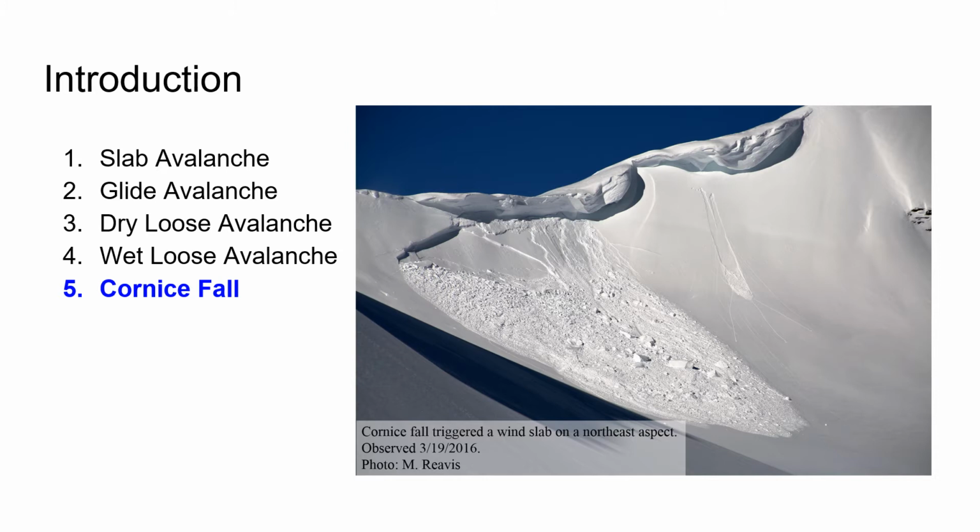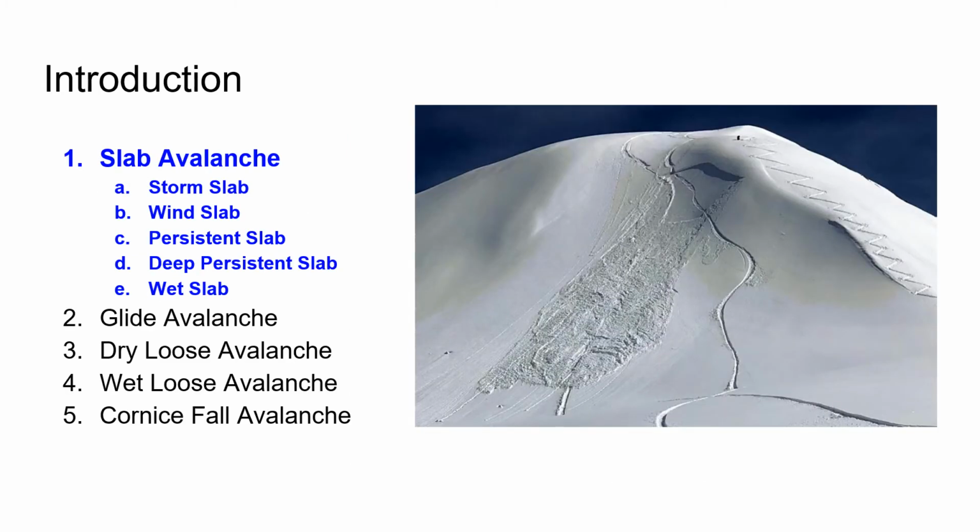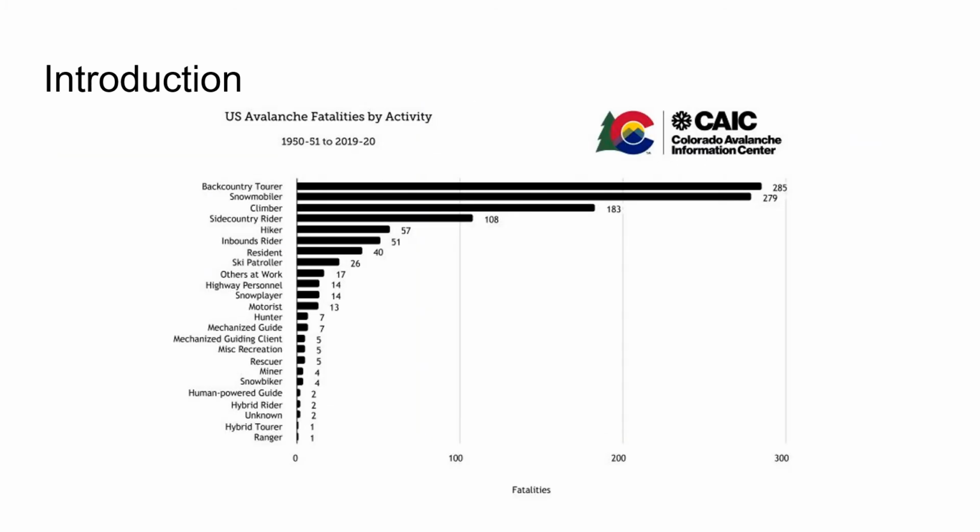These are the 5 main types of avalanche, but professionals have also given sub-classifications to slab avalanches. Slab avalanches have subtypes and receive a lot of focus from forecasters for 2 reasons. One, they're generally the largest and most destructive type of avalanche, and 2, a person can trigger a slab avalanche that breaks above them. Here we see US avalanche fatalities over the last 70 years, broken out by activity type.